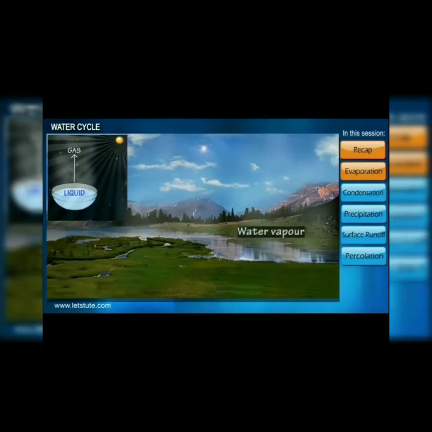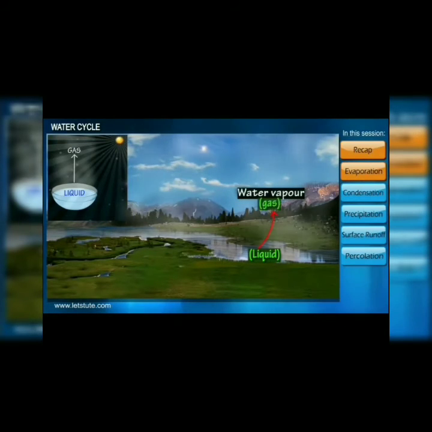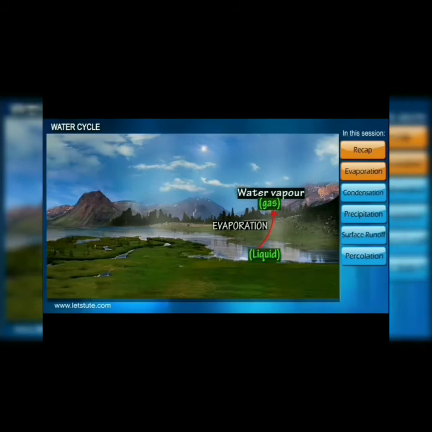Firstly, the sun hits the earth's surface, including the water bodies of the earth, and this liquid water is turned by the heat into water vapor. This process is called evaporation. From liquid water to water vapor, the process is called evaporation.